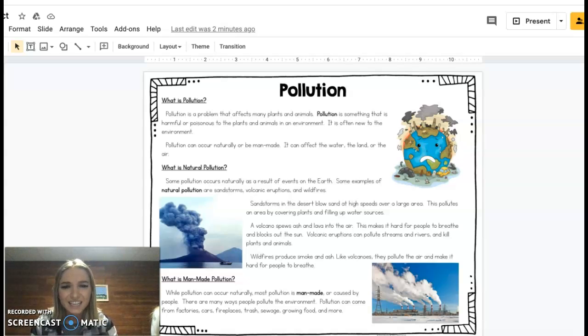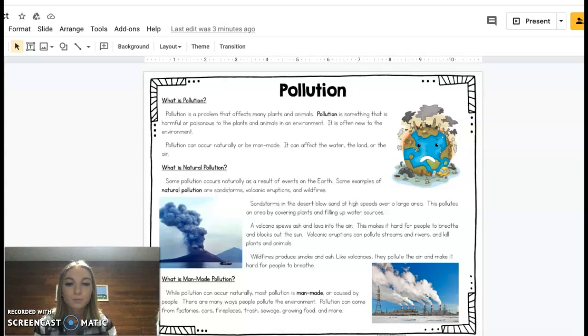What is natural pollution? Some pollution occurs naturally as a result of events on the earth. Some examples of natural pollution are sandstorms, volcanic eruptions, and wildfires. Sandstorms in the desert blow sand at high speeds over a large area. This pollutes an area by covering plants and filling up water sources.